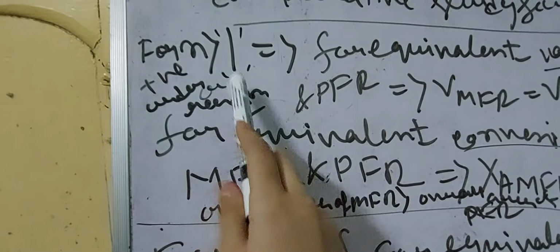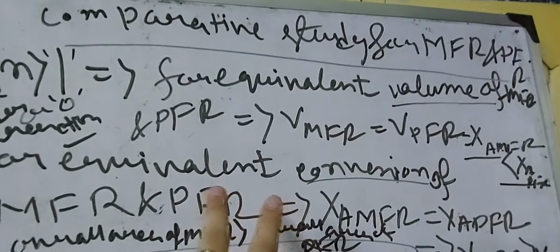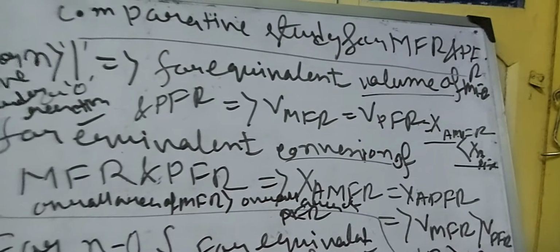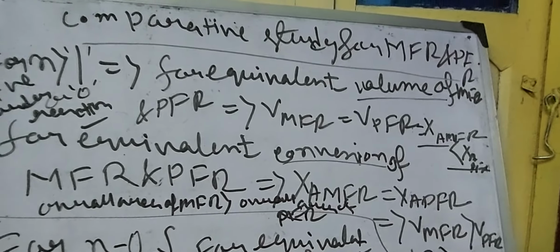Comparative study for the MFR and PFR. For n greater than 1, meaning a positive order reaction, greater than zero order, for equivalent volume of the MFR and PFR, V MFR equals V PFR,